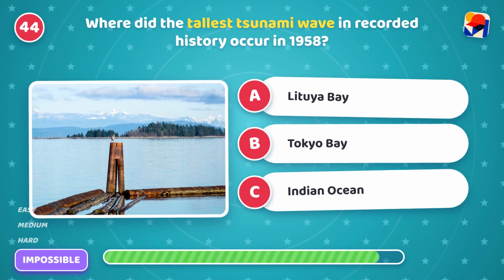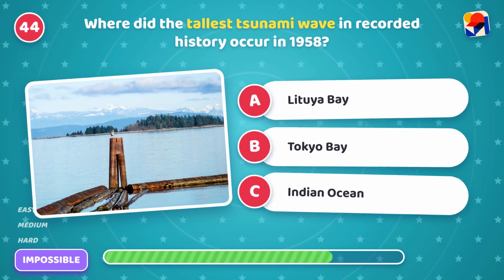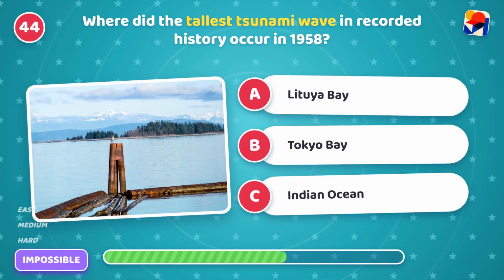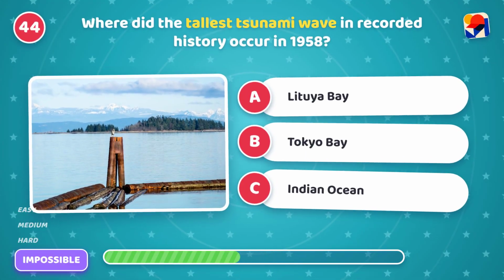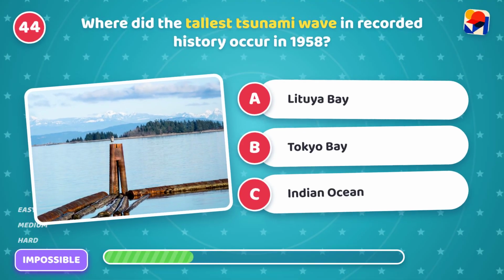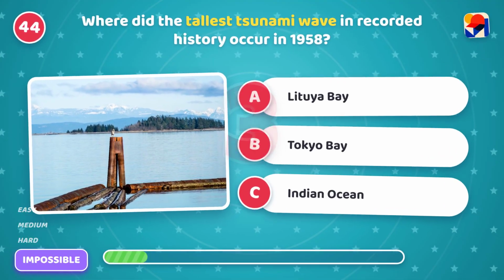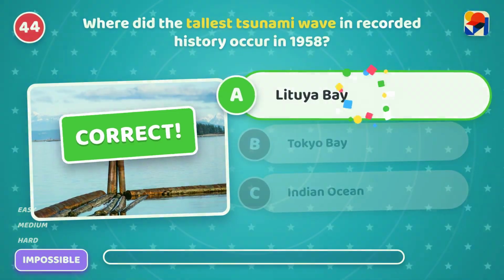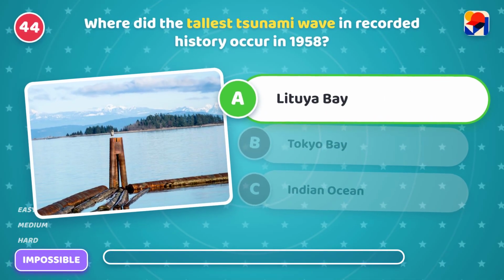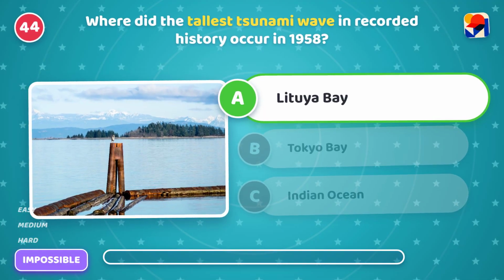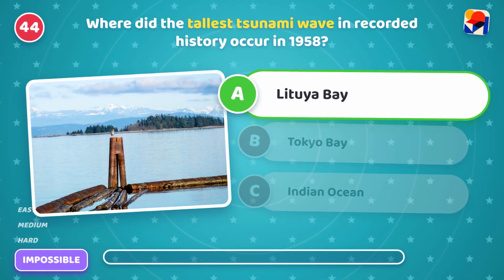Where did the tallest tsunami wave in recorded history occur in 1958? Is it A, Lituya Bay, B, Tokyo Bay, or C, Indian Ocean? It's A, Lituya Bay. Huge! The wave reached 1,720 feet.